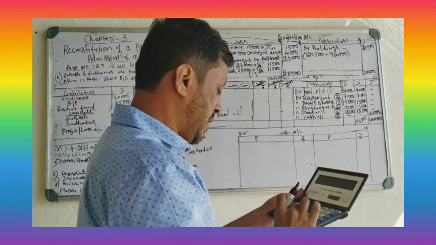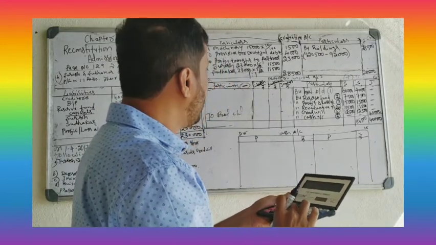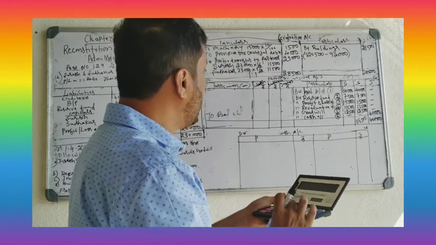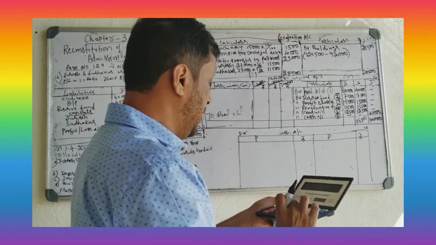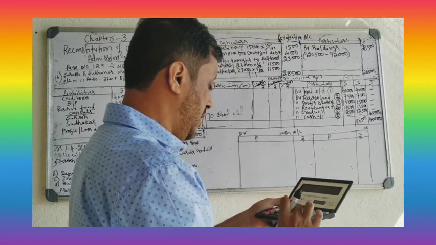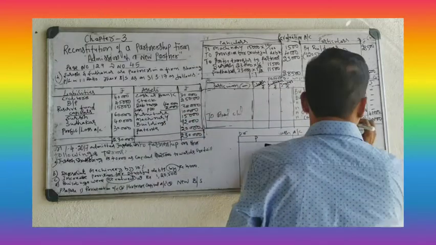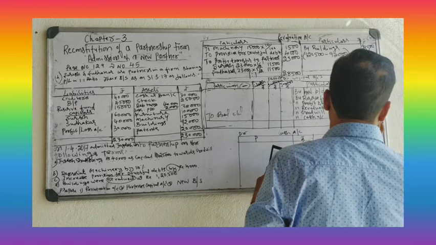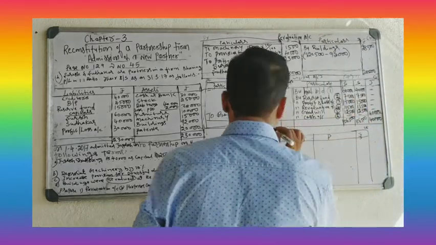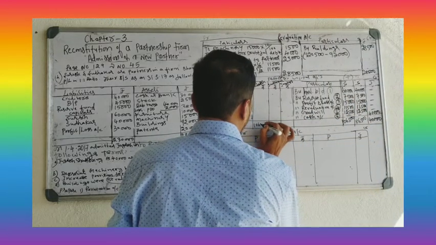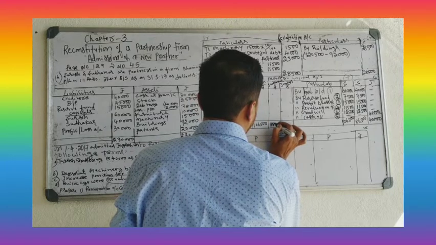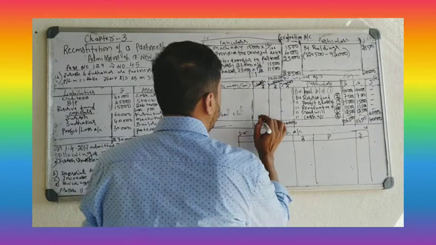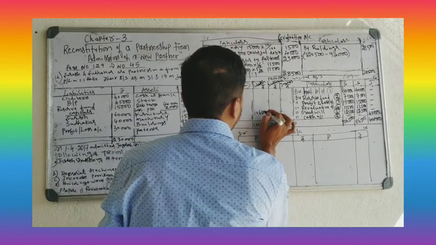Sudhakar: 60,000 plus 7,500 plus 15,000 plus 11,500 plus 12,500, that is 1 lakh 6,500. Jagdish: 40,000. Balance carried on same. There is no entry on the debit side.